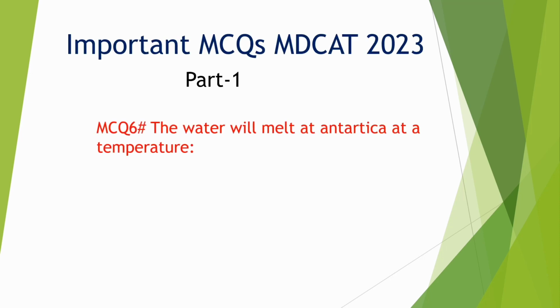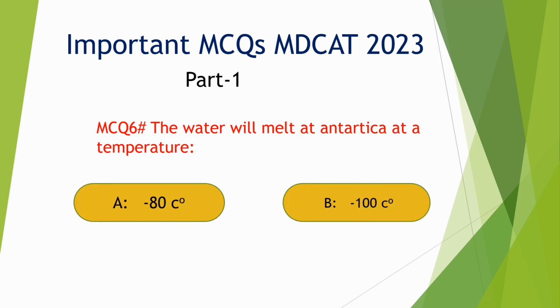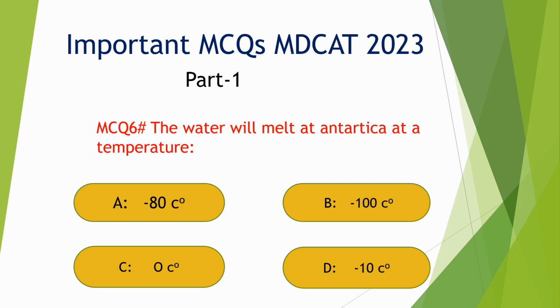MCQs number 6. Water will melt in Antarctica at a temperature. Option A. minus 80 degrees Celsius, B. minus 100 degrees Celsius, C. 0 degrees Celsius, D. minus 10. Option C is correct, 0 degrees Celsius.